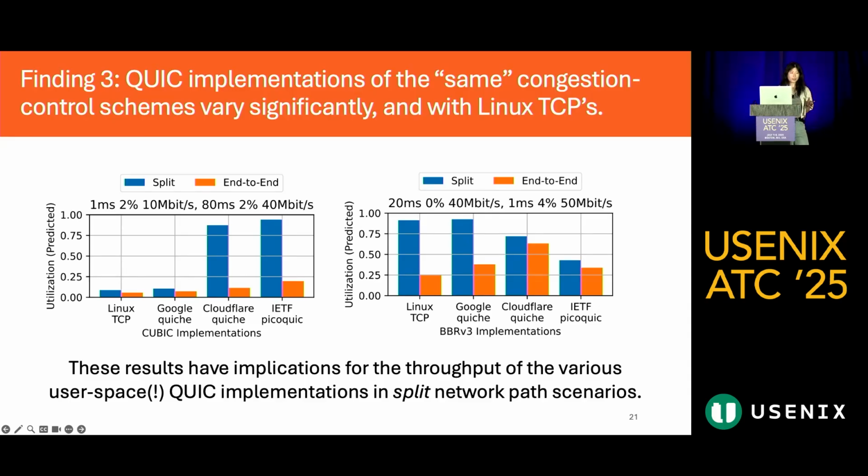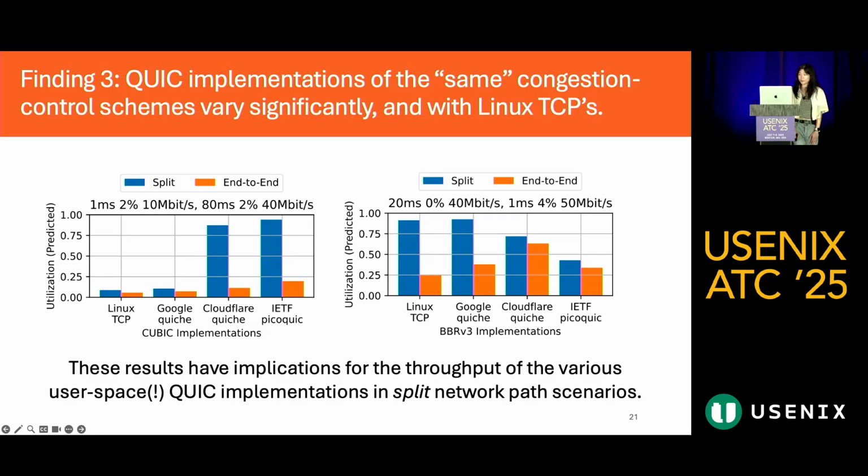The varying behavior of these different implementations of the same algorithms have implications for how they would behave if they were split. We applied the split throughput heuristic to estimate how these different QUIC implementations would behave if they were theoretically split. And as we can see, it can differ significantly based on implementation. We think this variation has to do with the fact that QUIC is implemented in user space. This gives developers significant leeway in interpreting a particular congestion control standard and how they want to implement it, and also introduces more opportunities for variations simply due to bugs.